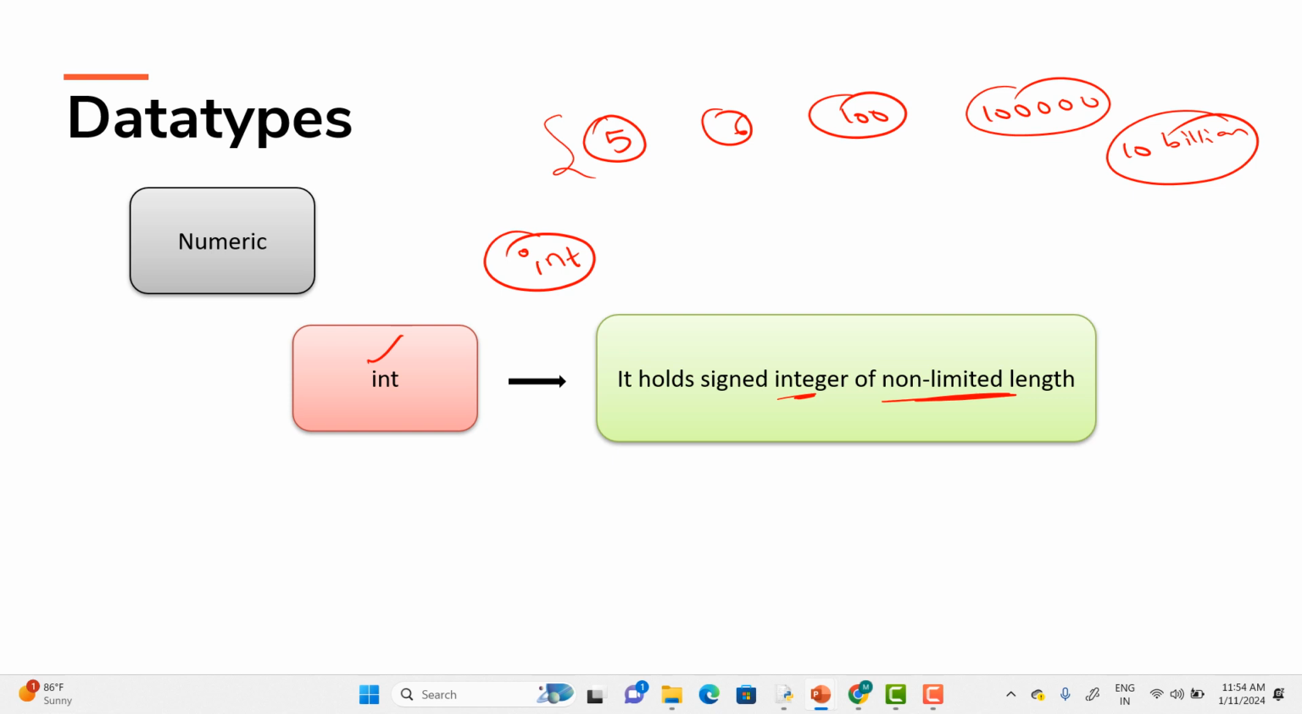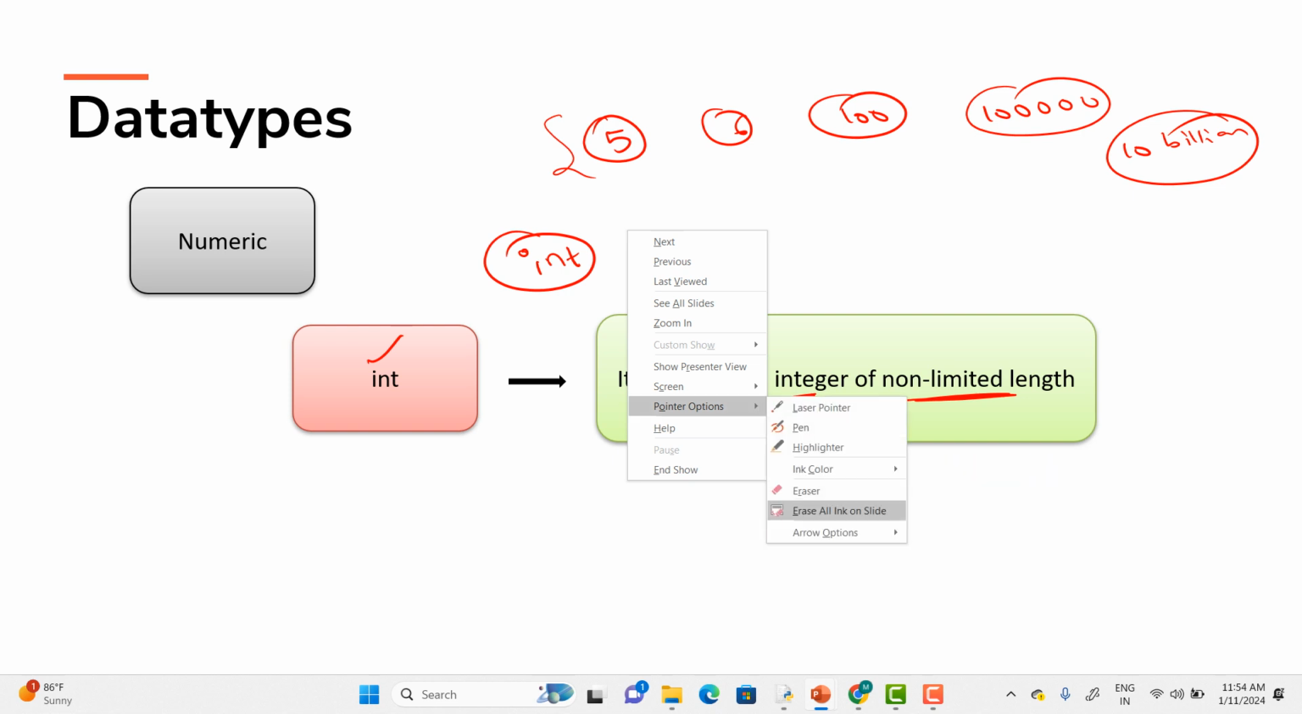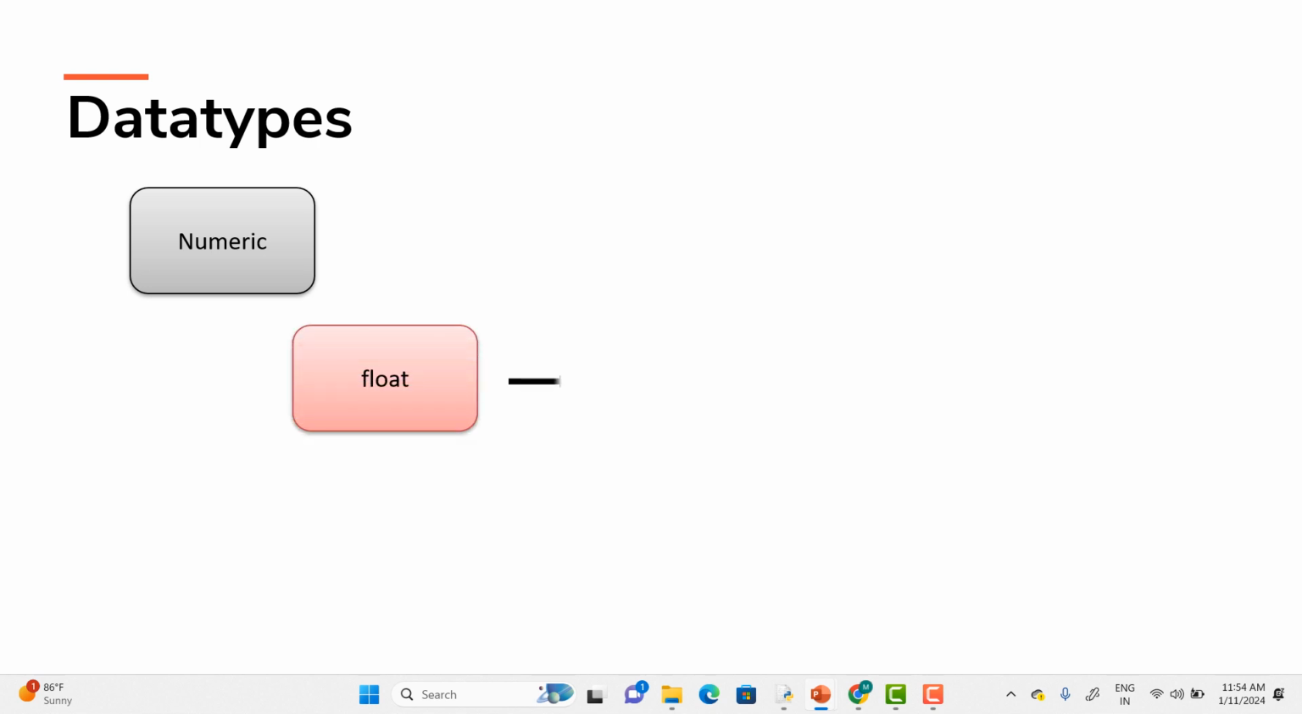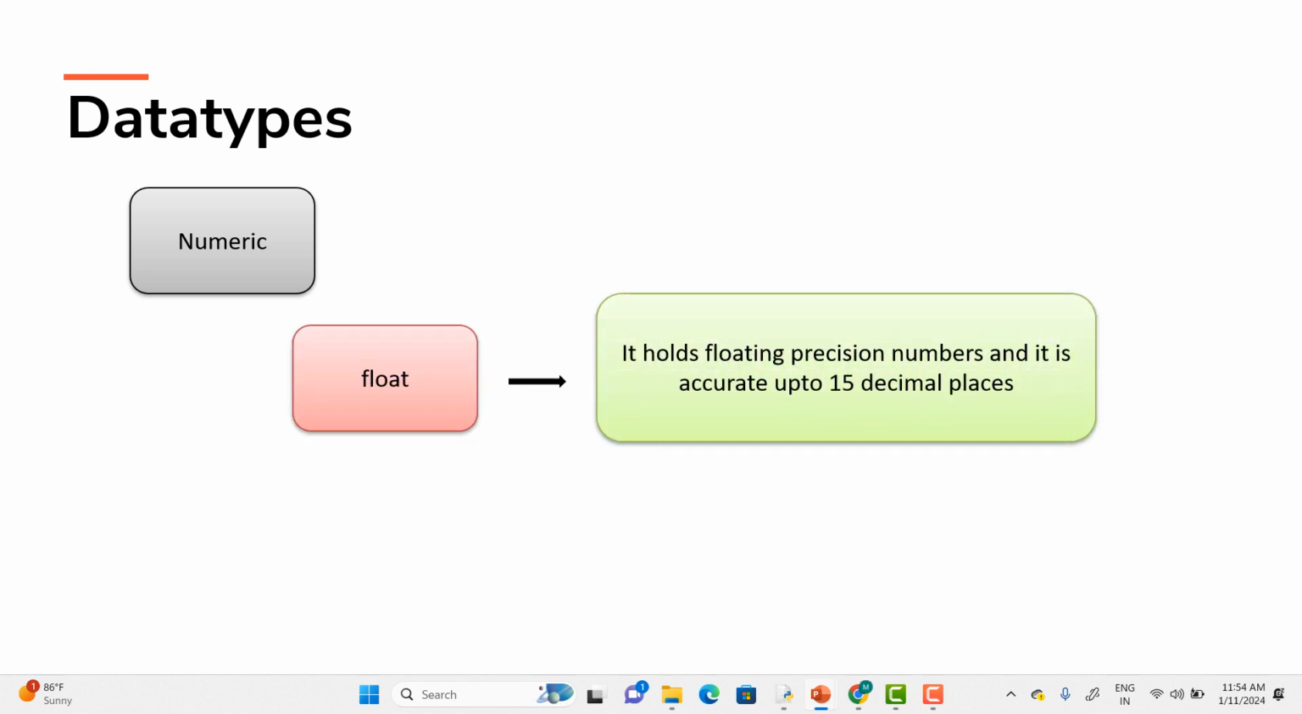Okay. Like these integers, we also have decimal values. For storing those decimal values, we use the data type called float, and it is able to store up to how many decimal places? 15. Let's say 10.2345. Is it within the range of 15 decimals? Of course, it is just holding 4 decimal places. So like this, up to how many decimal places can I store?